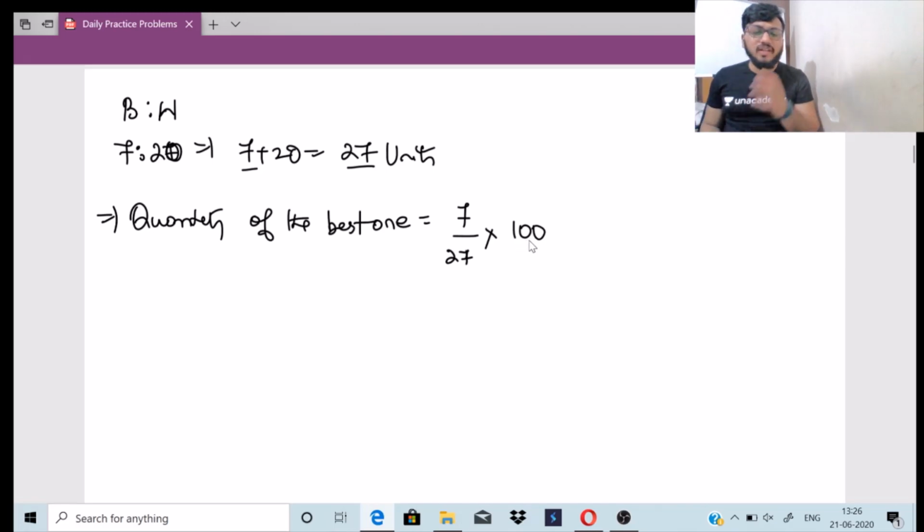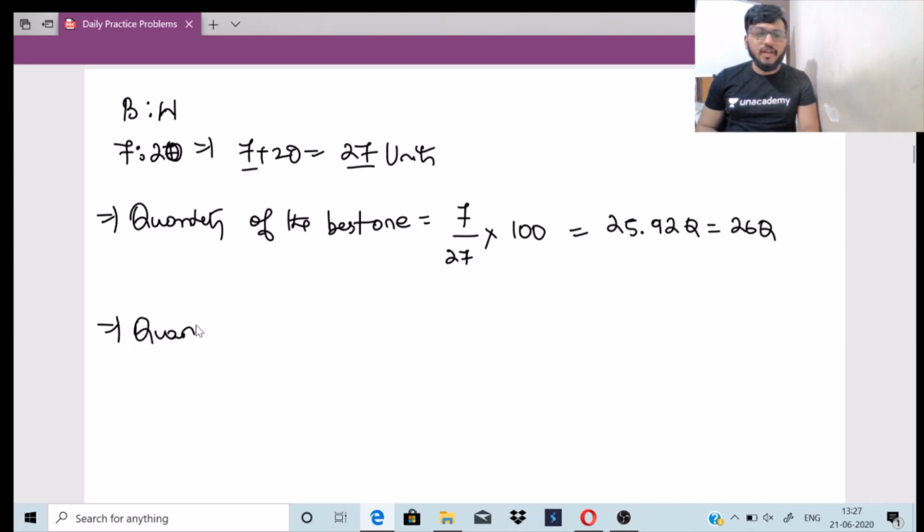7 by 27 into 100 quintals. That is what we are finding out here. So this will be nothing but 700 by 27, which is equivalent to 25.92 quintals. Nearly equal to 26 quintals. So this is the quantity of the best one.